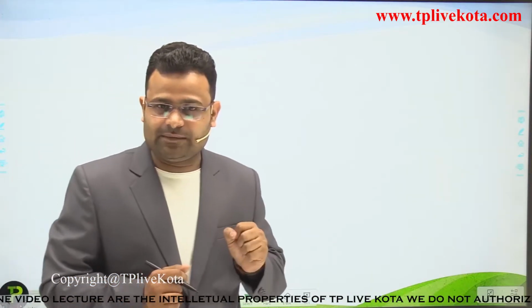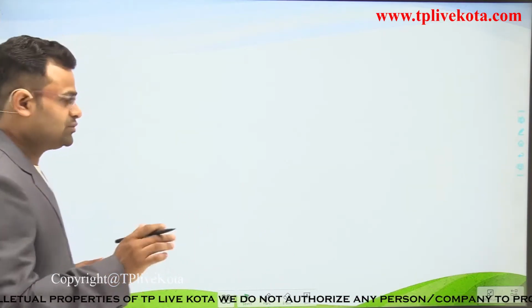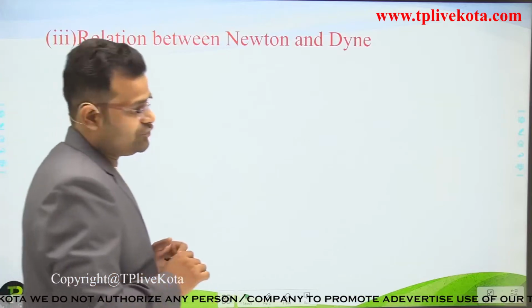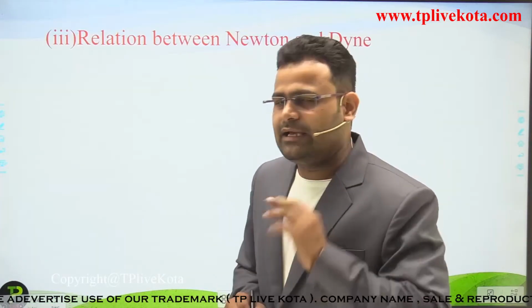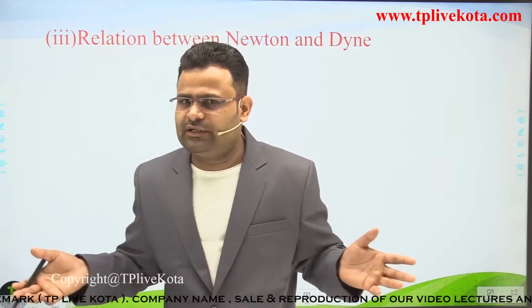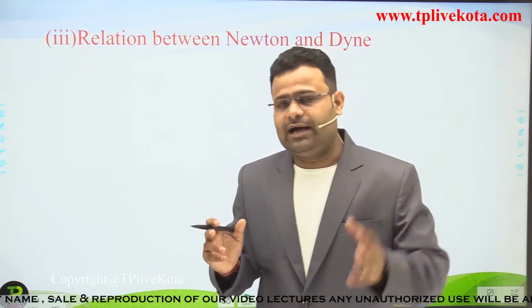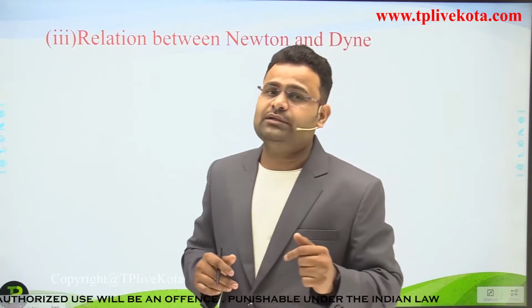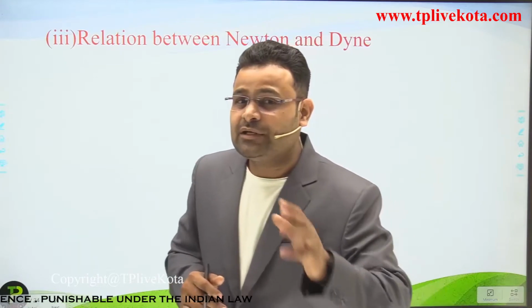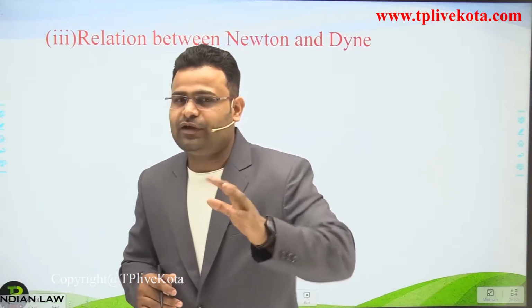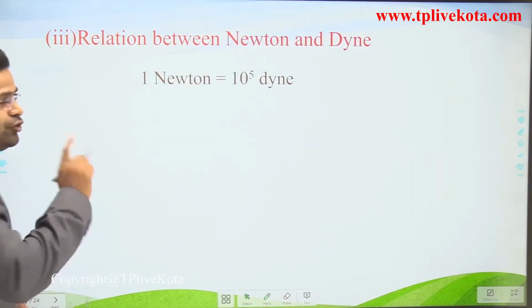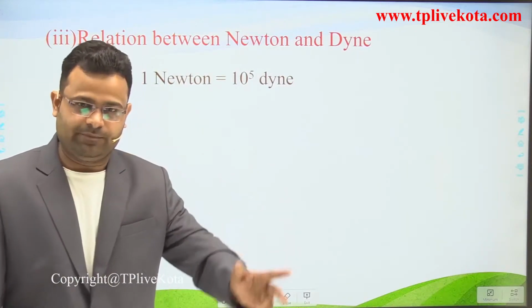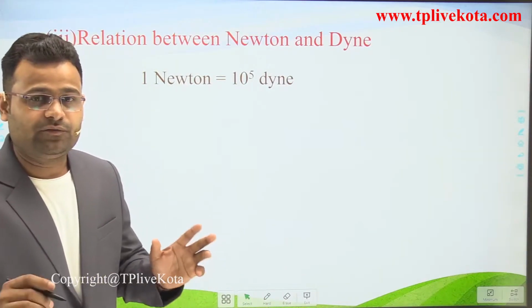Newton is the SI system and Dyne is the CGS system. Okay, students. If someone asks what is the relation between kilogram and gram, everyone says 1 kilogram is equivalent to 1000 gram. If someone asks the relation between meter and centimeter, everyone answers 1 meter is equivalent to 100 centimeter. Similarly, if anyone asks the relation between Newton and Dyne, our answer will be 1 Newton is equivalent to 10 to the power 5 Dyne.